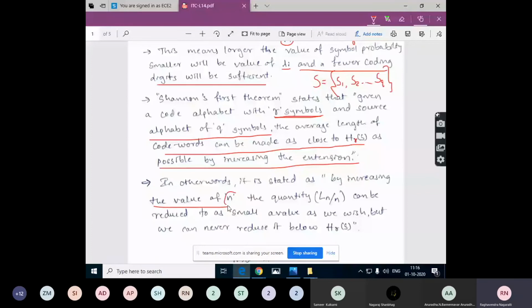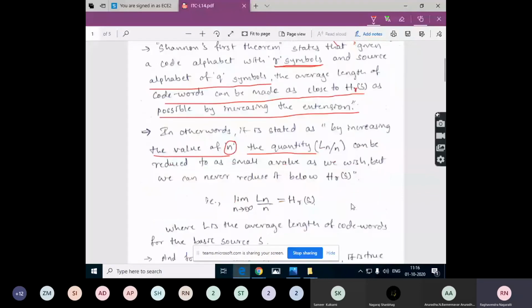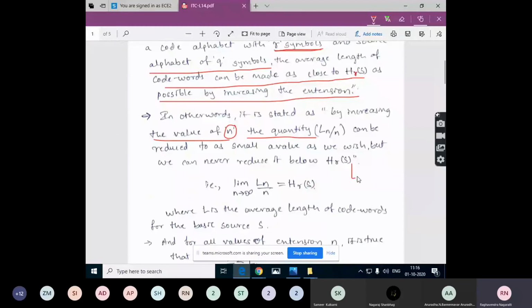the quantity Ln by n, where Ln is the average length for the nth extended source. In general, we use L as the average length of the code words for the basic source.